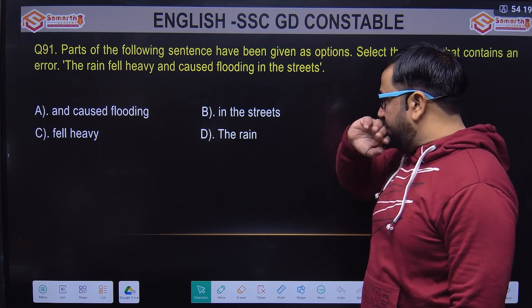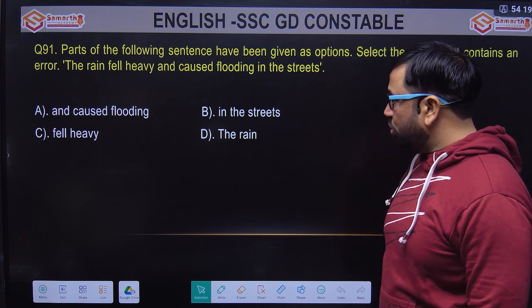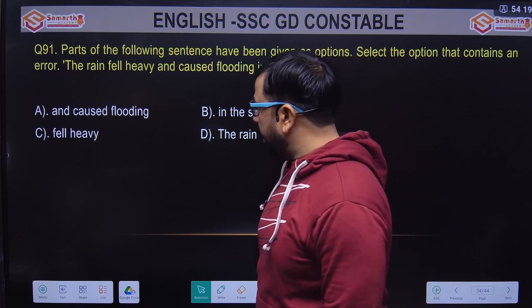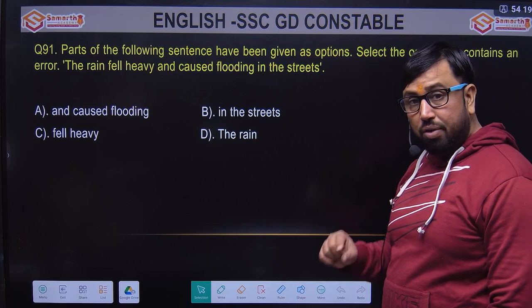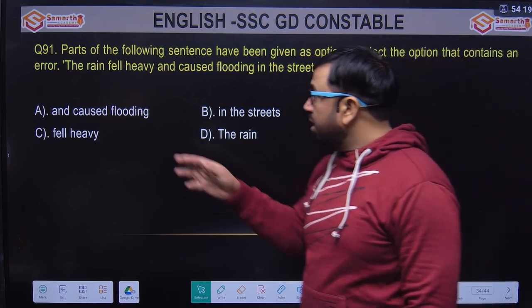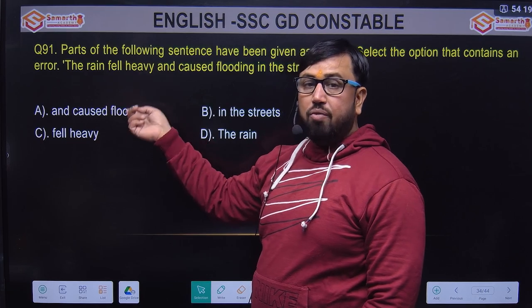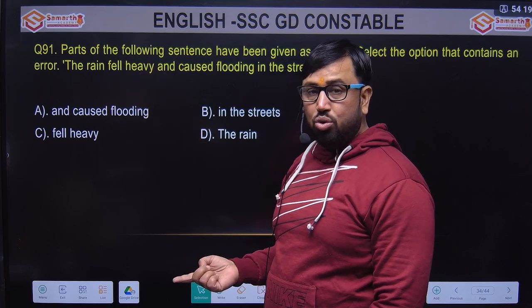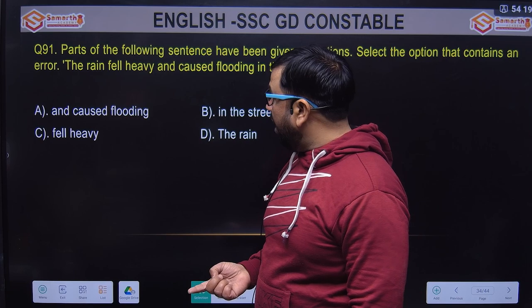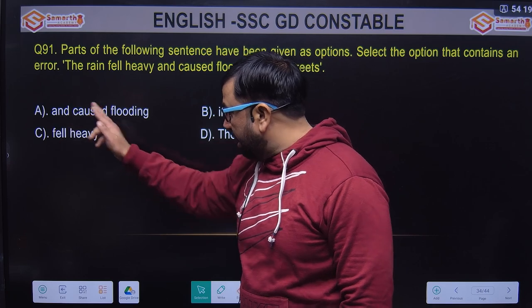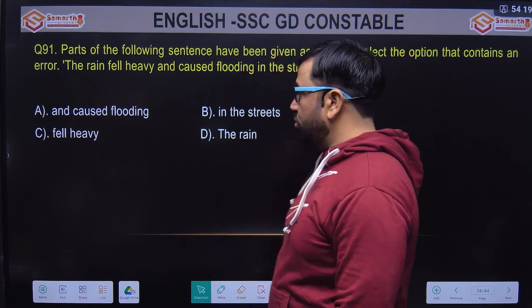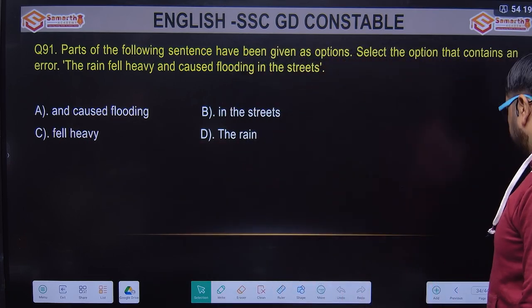In the streets is fine. So look at A and C: and caused flooding, or fell heavy. It should be fell heavily, an adverb should be used. The rain fell heavily and caused flooding in the street. So this part contains an error: fell heavy is wrong use of adverb.